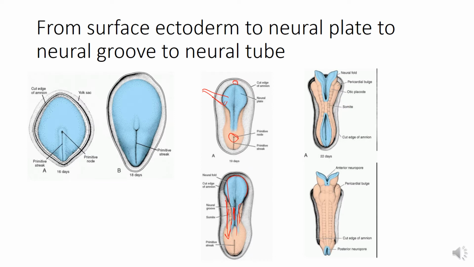So the edges of the plate are invaginating, forming the neural groove, whereas the lateral margins of the neural plate become elevated to form the neural folds. As the groove deepens, the neural folds become concave and rotate around the neural groove. By the end of this, you can see here the neural folds are.